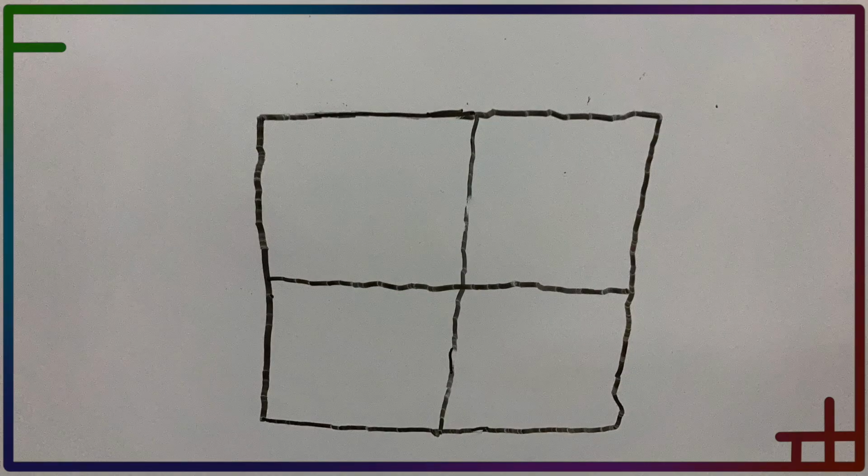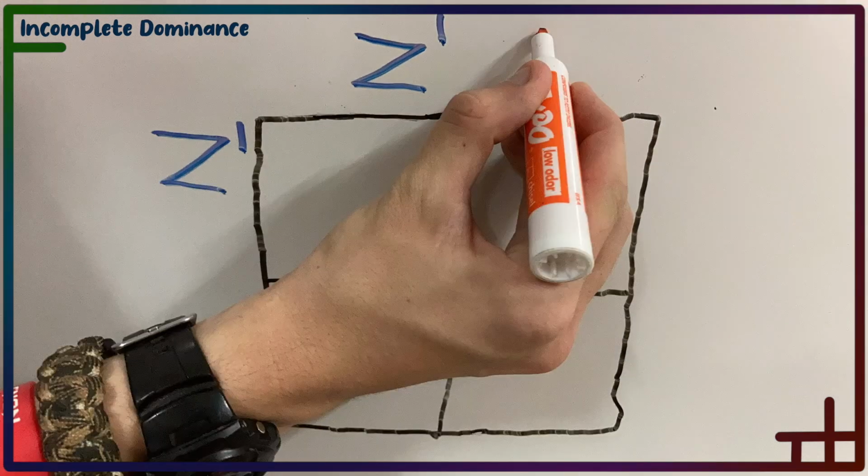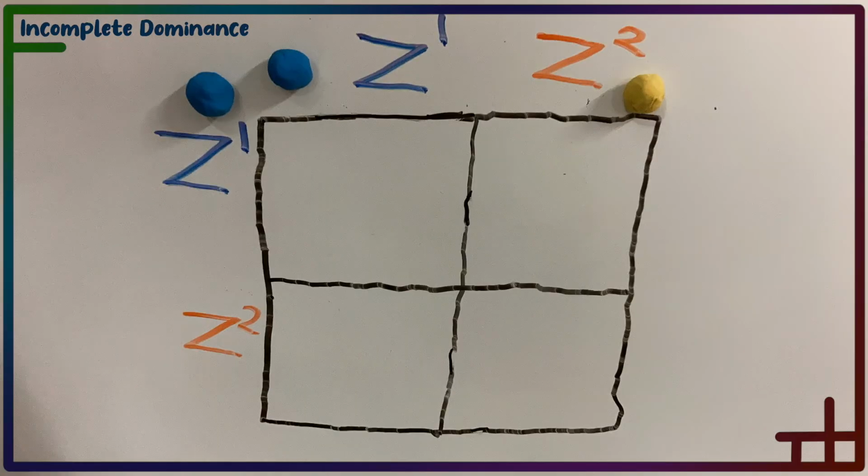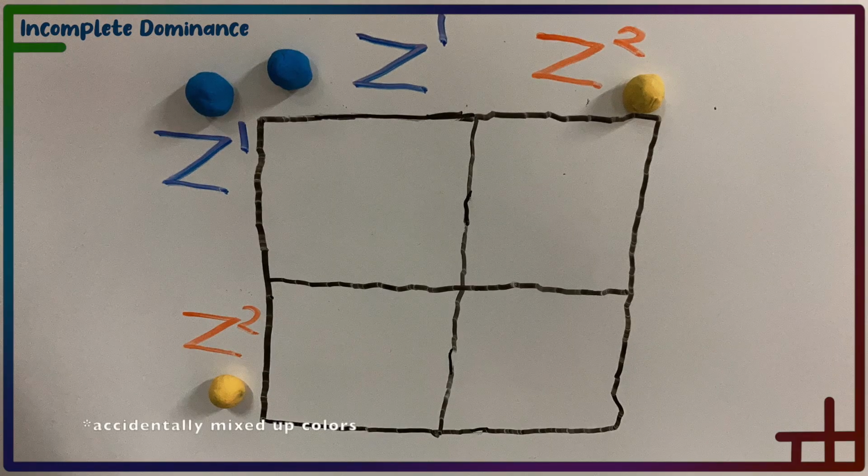Now we will show other kinds of dominance. We now have a species called blebs. The color of blebs is determined by incomplete dominance, which means neither allele is completely dominant nor completely recessive. Here we have two blebs. Both are heterozygous for the possible bleb colors. We'll use Z1 to represent the yellow trait, and Z2 to represent the blue trait.